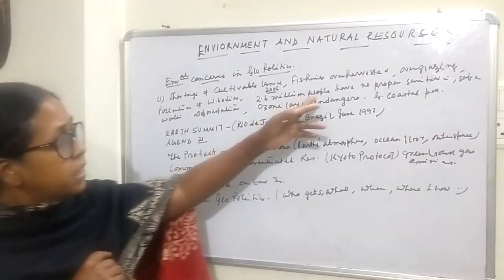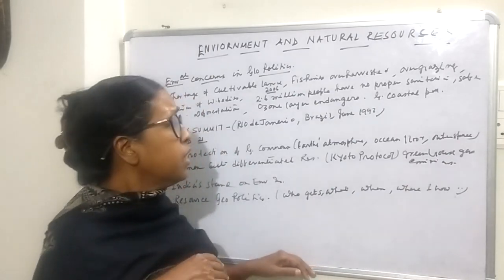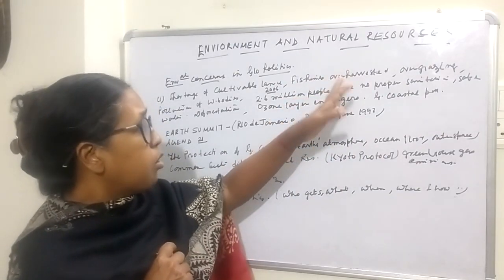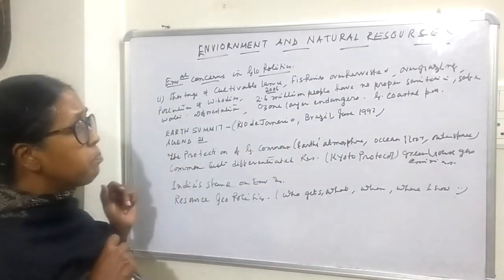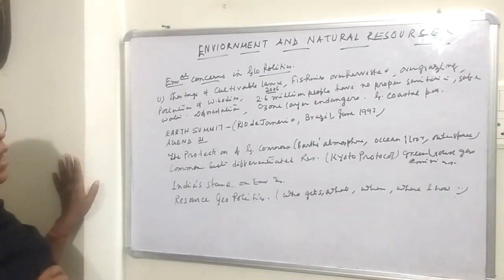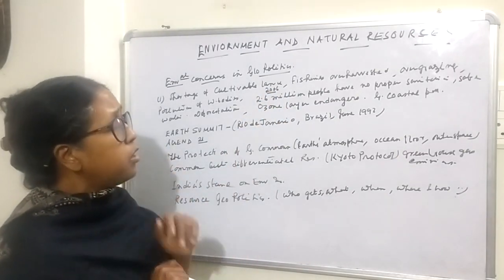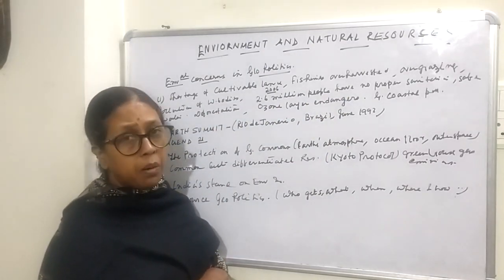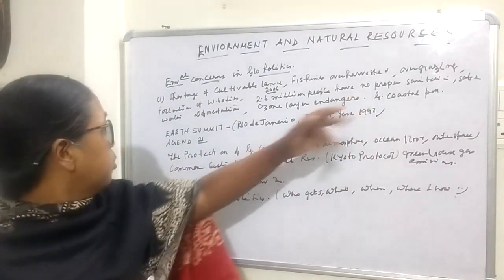food are there. Then fisheries are over harvested, the number of fisheries is decreasing, but along with that we need fisheries for fish and all these things. These are over harvested. Then overgrazing of fields, for which fertility of the field is also lost. Then pollution of water bodies, that is also another problem. Then according to the 2006 UNDP report, 2.6 million people, especially of underdeveloped countries, have no proper sanitation, no safe drinking water, etc., for which a number of children died everywhere in those countries.